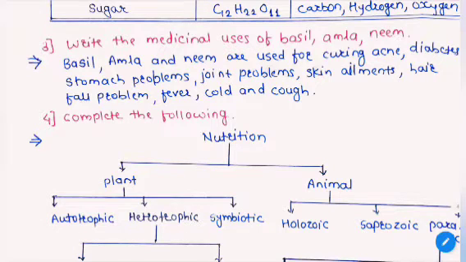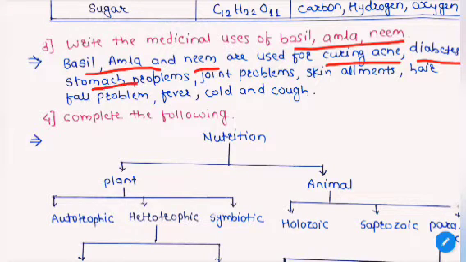The third question is: write the medicinal uses of basil, amla, neem. You all know that basil, amla, neem are very useful. Some common uses are written here: basil, amla and neem are used for curing acne, diabetes, stomach problems, joint problems, skin ailments, hair fall problems, fever, cold and cough.